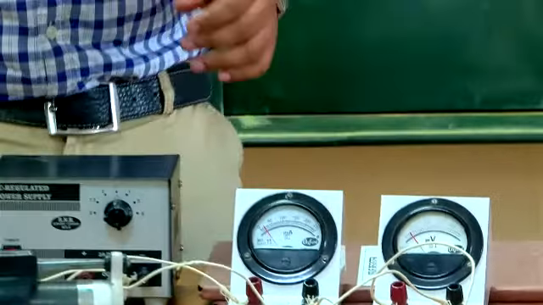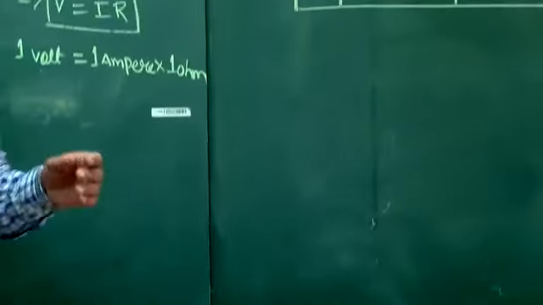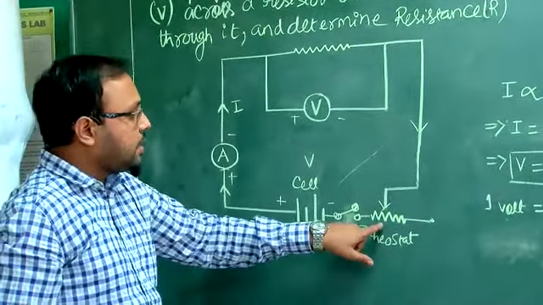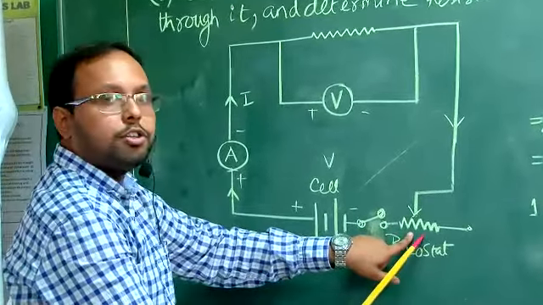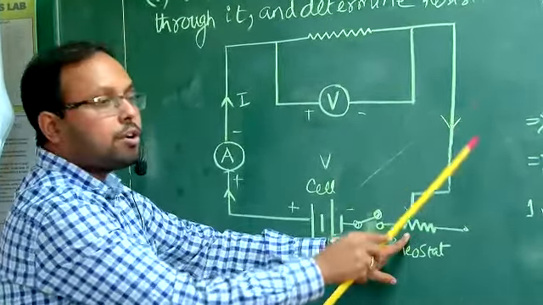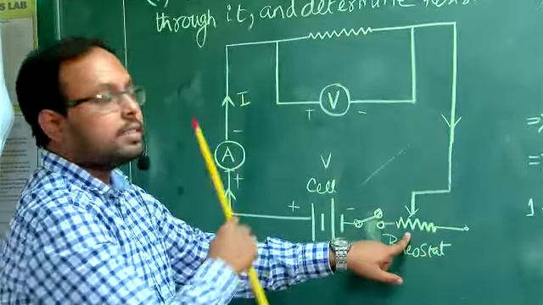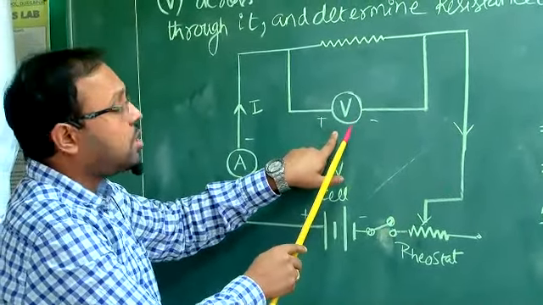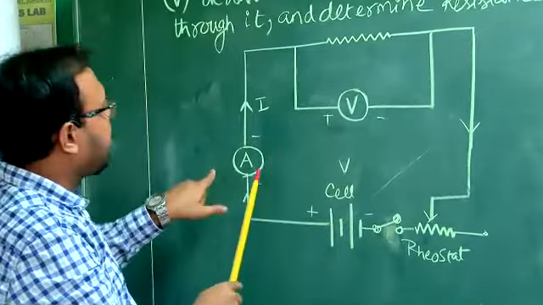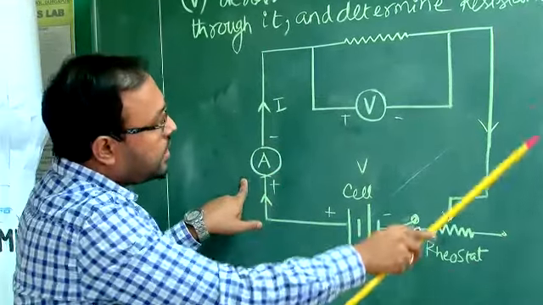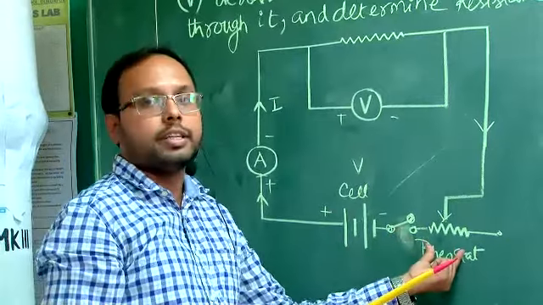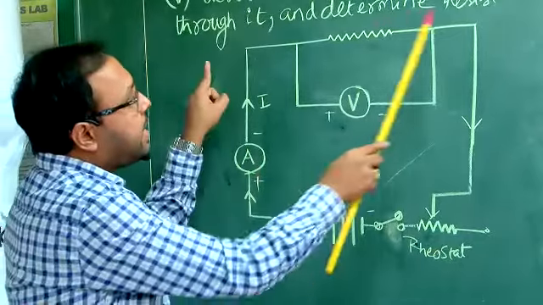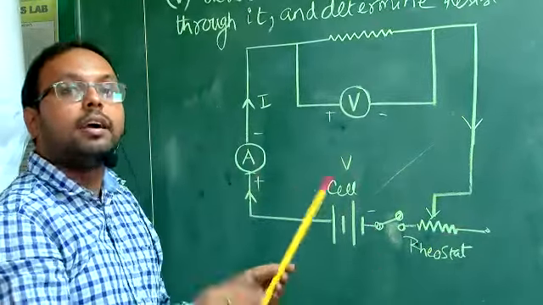Let's come back to the circuit once more. See this thing. This rheostat resistance I am changing, so the overall resistance of the circuit is changing. As the overall resistance is changing, the voltage drop over here is changing, and as the voltage drop changes, the current is also changing. As I change the rheostat's value, this voltage and this current change. I have to take a reading for that, and then plot a graph.